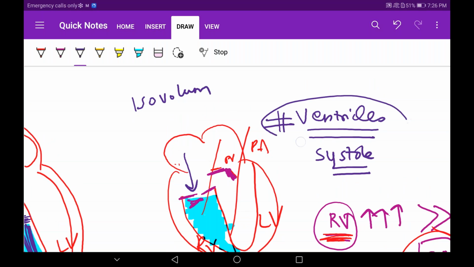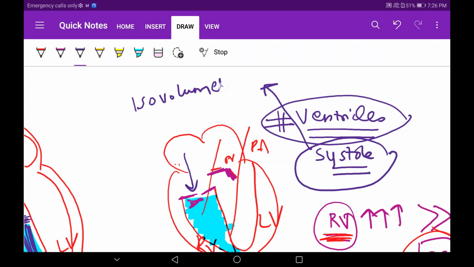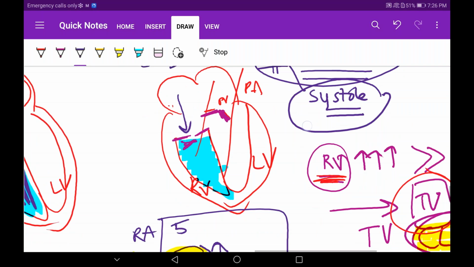Isovolumetric. Remember, I was in ventricles in systole. So in systole, remember I gave you the classification. I'm writing down here: isovolumetric contraction. Why am I calling it isovolumetric contraction? Because now it is a closed chamber, right?